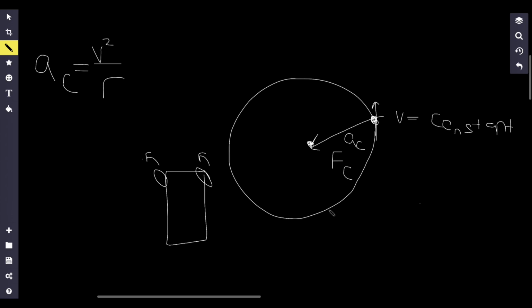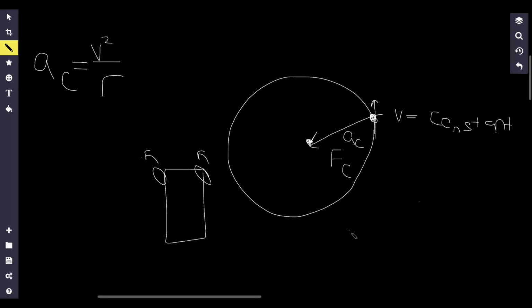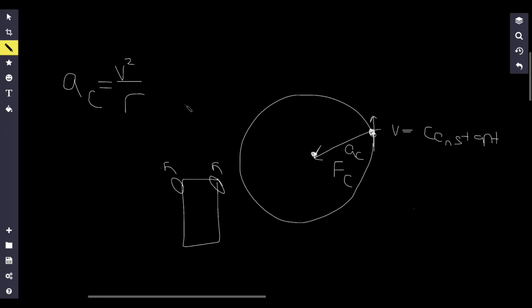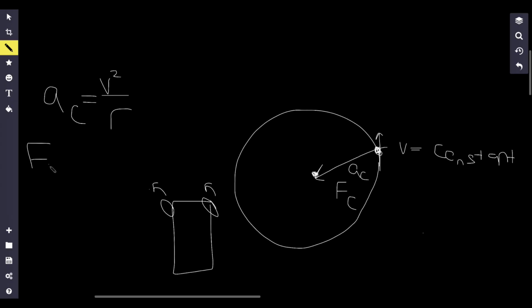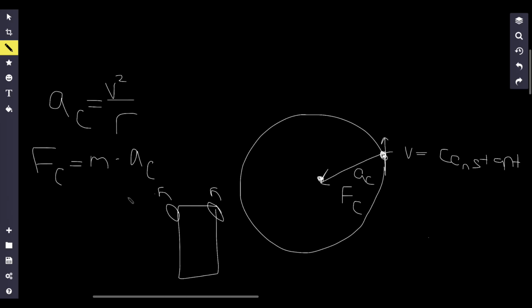Usually for these centripetal force, centripetal acceleration type of problems. Okay. Another important formula that's important to know is, first of all, centripetal force. That's going to be equal to mass times the centripetal acceleration, which is up here. Right, the acceleration is going to be equal to your velocity squared over r. And this velocity is going to be equal to 2 pi r over t, where r is the radius of the circle, and t is something known as the period.